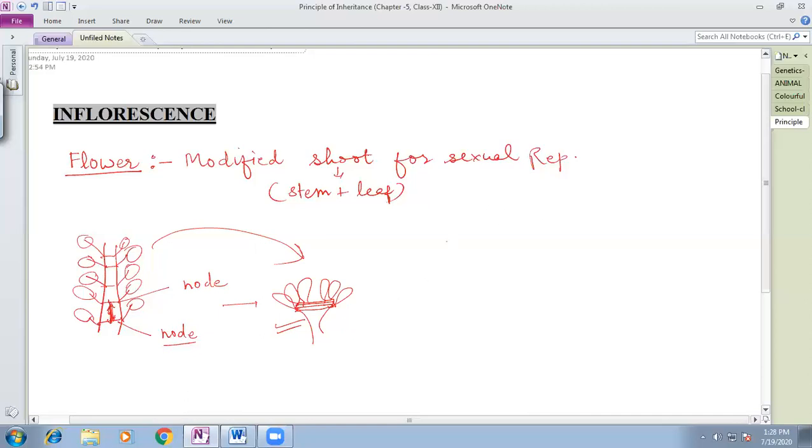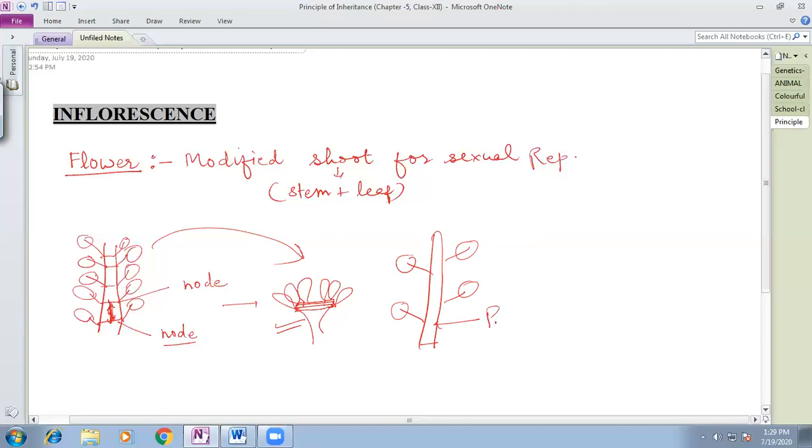Now, you might have seen that the flowers are born on an axis, in this way. The question comes, what term do we use for the axis on which the flowers are born?